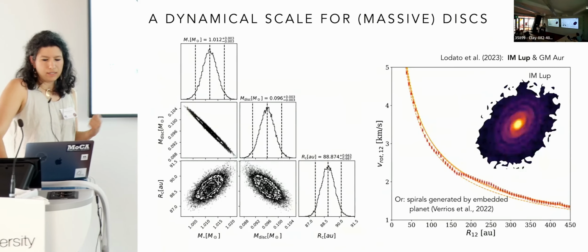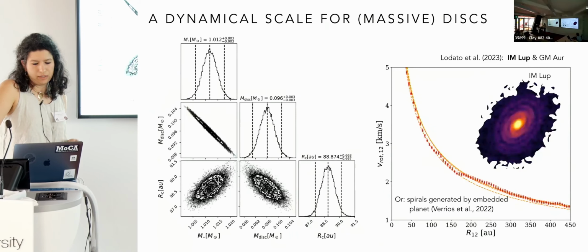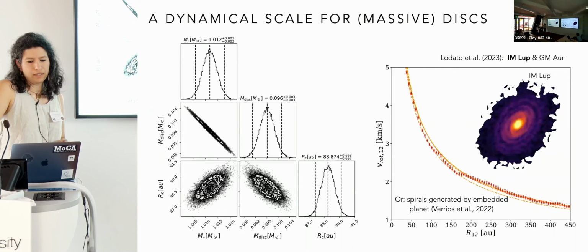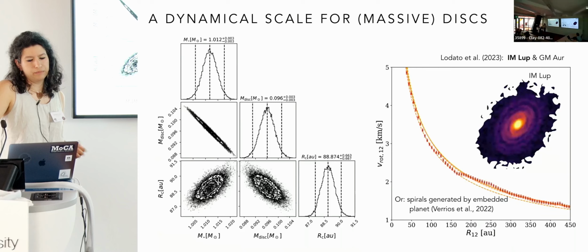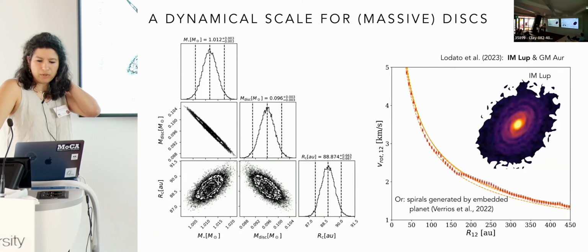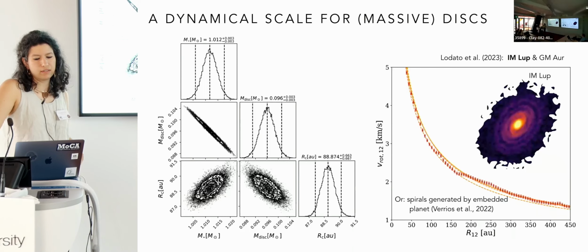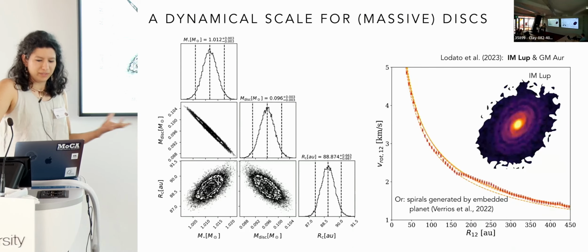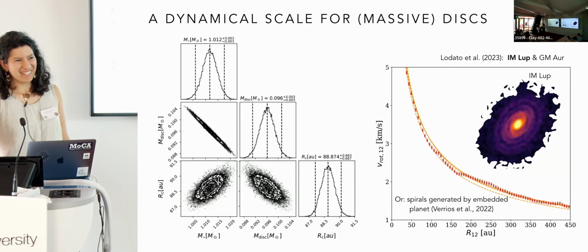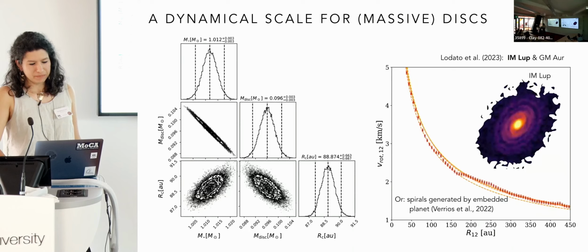Then last year, Giuseppe Lodato and many other collaborators performed the same analysis on two other disks, IM Lup and GM Aur. And especially for IM Lup, they found that the self-gravitating model was fitting the data well, and what they obtained was a disk to star mass ratio of 0.1, meaning also in this case that the spirals that are observed could be due to a GI. They can also be due to an embedded planet. I mean, we will not know. But this was also a nice result.